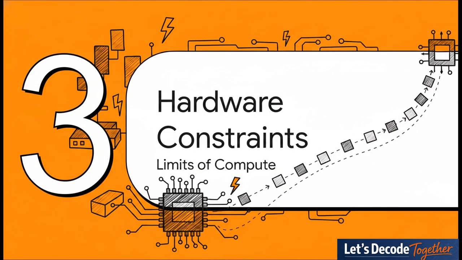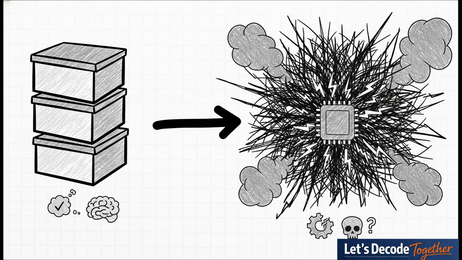Okay, constraint number 3. Let's move out of theoretical math and dive into the physical silicon hardware constraints. Almost all modern LLMs run on the transformer architecture, and man, does it put an immense physical stress on our GPUs. Processing a token requires attending to every single previous token. Now, when generating sequentially, the model is actually highly efficient because of a brilliant trick called the KV cache. It caches and reuses previous states, so it doesn't recalculate everything from scratch. But even with that trick, the attention mechanism already costs a massive order of n squared in time and memory.